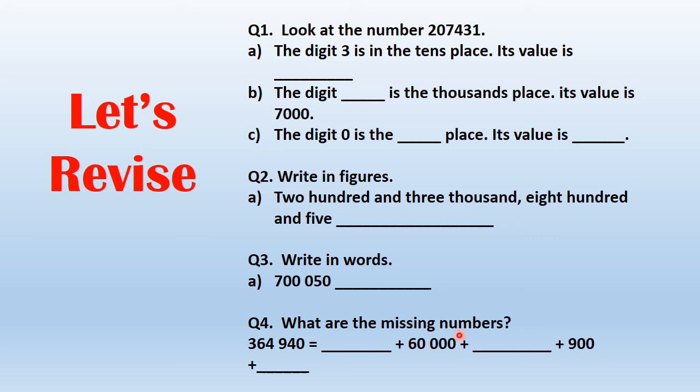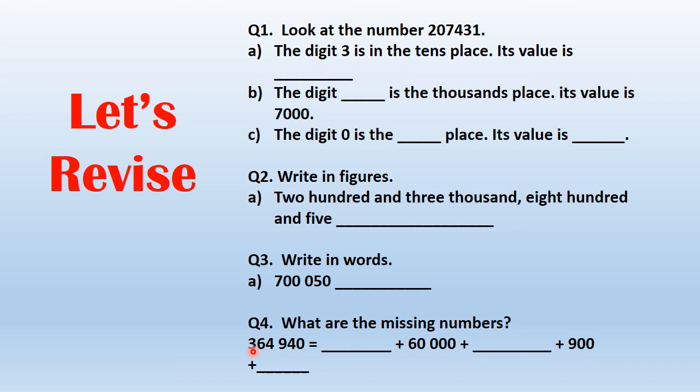What are the missing numbers? 364,940. So now this is what I taught you just before this slide. How would you write it openly, this number 364,940? As I told you before, when you add the values of every single digit, you get this number, right? So the first blank would be the value of the very first digit. What is the first digit? 3. So what is the value of 3?